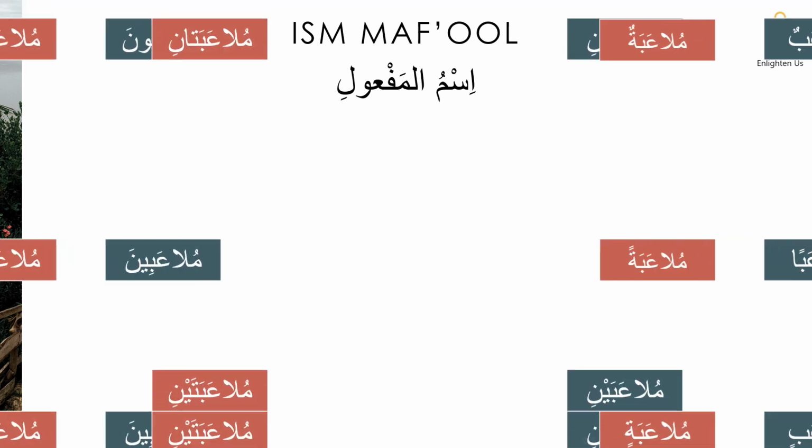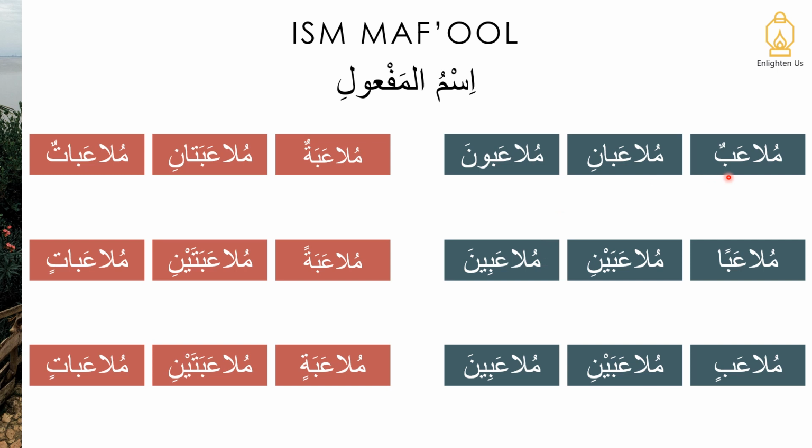Now let's have a look at the ism maf'ool, and of course we've covered the ism maf'ool in much more detail in other lessons, so again, do go back to those. So we are expanding on the word mula'abun. So mula'abun, mula'aban, mula'abin, mula'abani, mula'abaini, mula'abuna, mula'abina, mula'abatun, mula'abatan, mula'abatin, mula'abatani, mula'abataini, mula'abatun, mula'abatin.